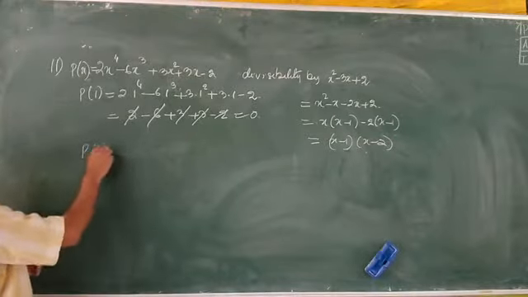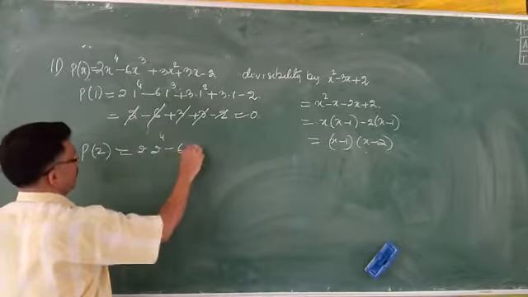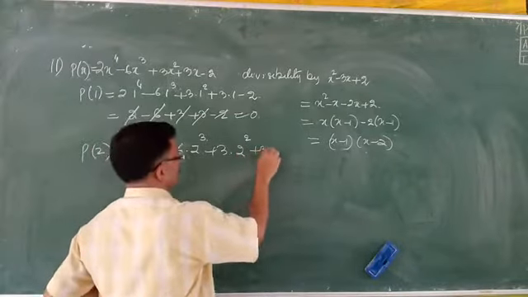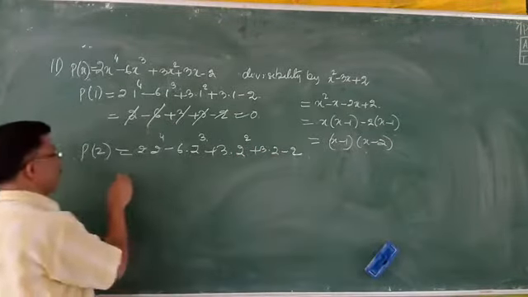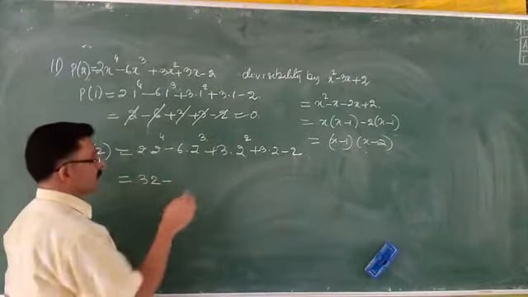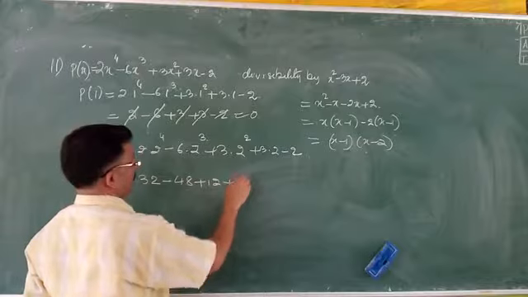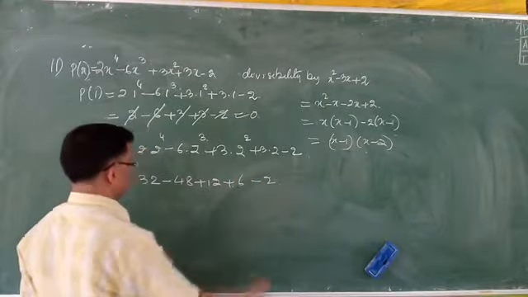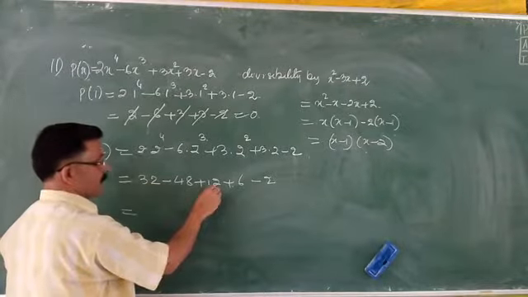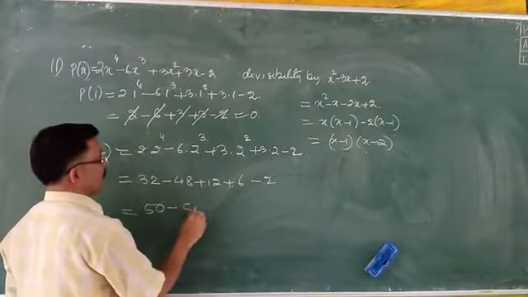So p(2) now. 2 into 2 to the power 4 minus 6 into 2 to the power 3 plus 3 into 2 to the power 2 plus 3 into 2 minus 2. This will become 2 to the power 5, 32. 2 to the power 3 is 8, 6 eights are 48. 4 threes are 12. 3 twos are 6 minus 2. 32 plus 12, 44 plus 6, 50. Minus 48, minus 2, minus 50.